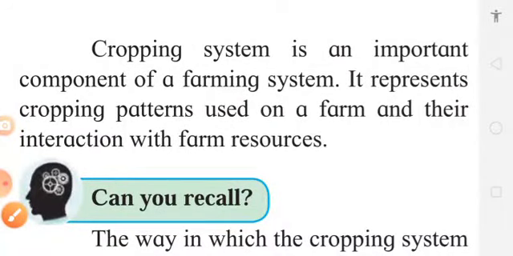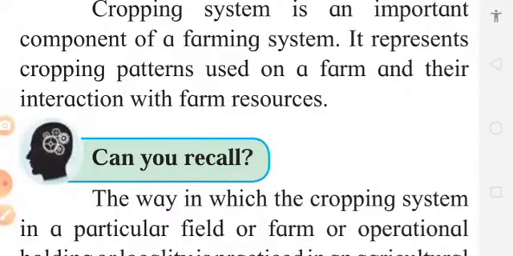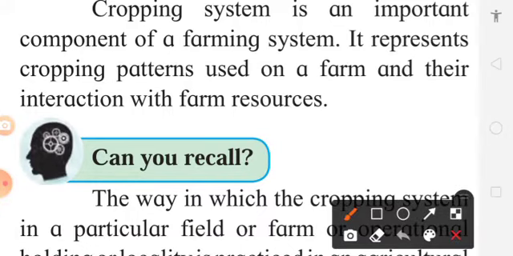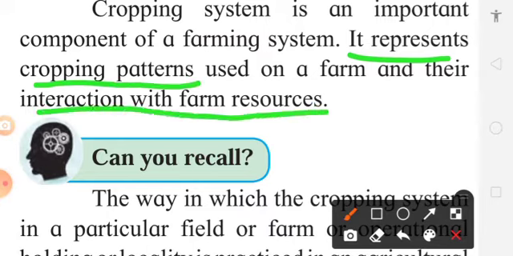It is an important component of farming system. It represents cropping pattern to be used on the farm and their interaction with the farm resources. So in this cropping system, cropping pattern is very important.